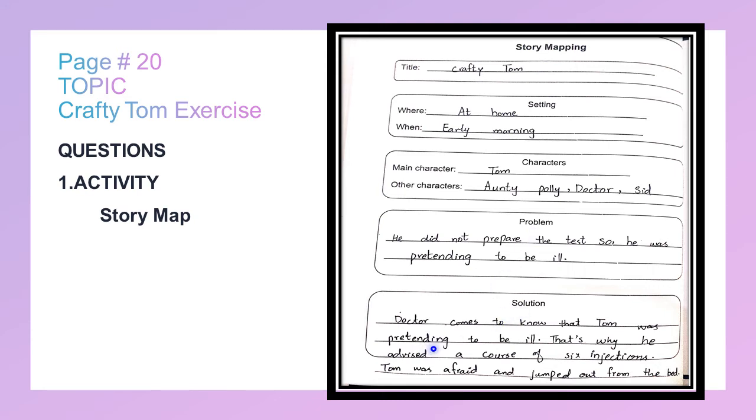And the solution: the doctor comes to know that Tom was pretending to be ill. That's why he advises a course of 6 injections. Tom was afraid and jumps out of the bed. So the doctor gives the solution by showing that he will get 6 injections. He gets scared and the doctor tells everyone that Tom is pretending to be ill.